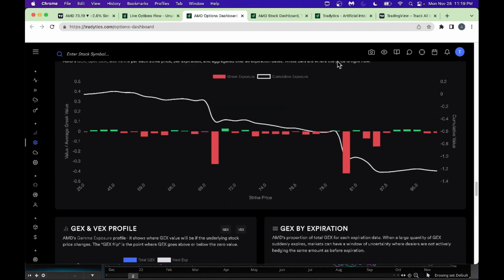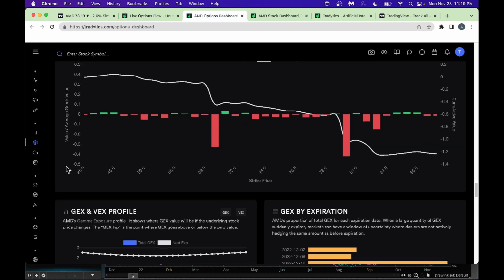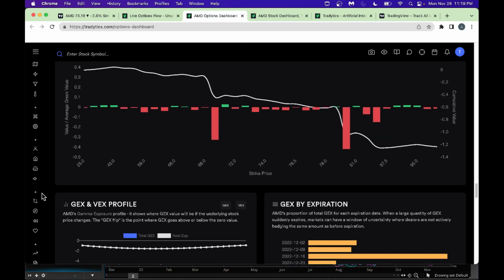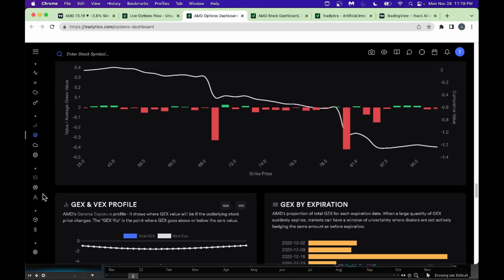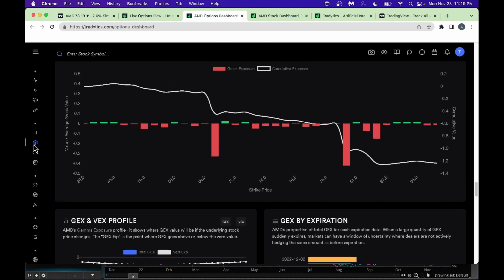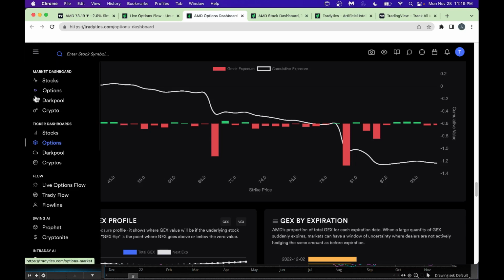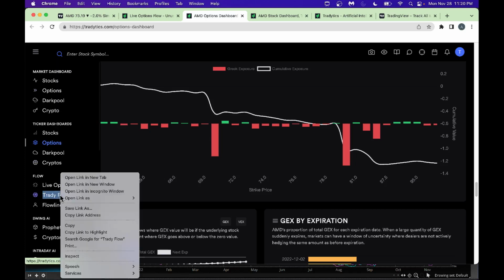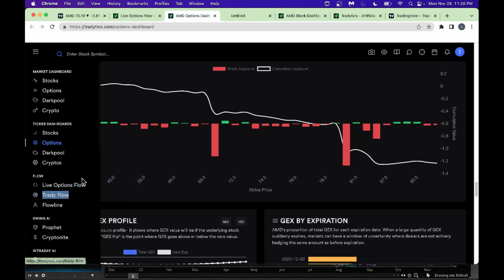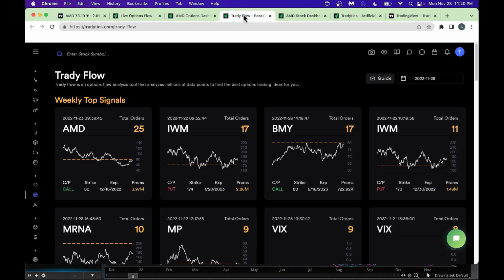Next we could look at the TradingView flow here. It kind of tells you what's going on and summarizes the option flow activities. So as I take you to TradingView flow right here, let's go in here. I'll open it in a new tab. All right, so this is one of my favorite tools here.